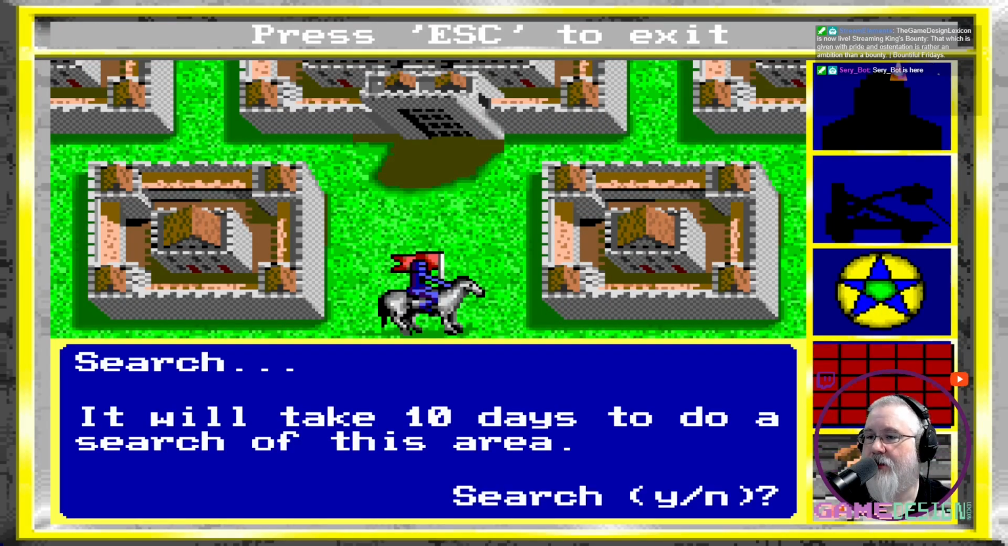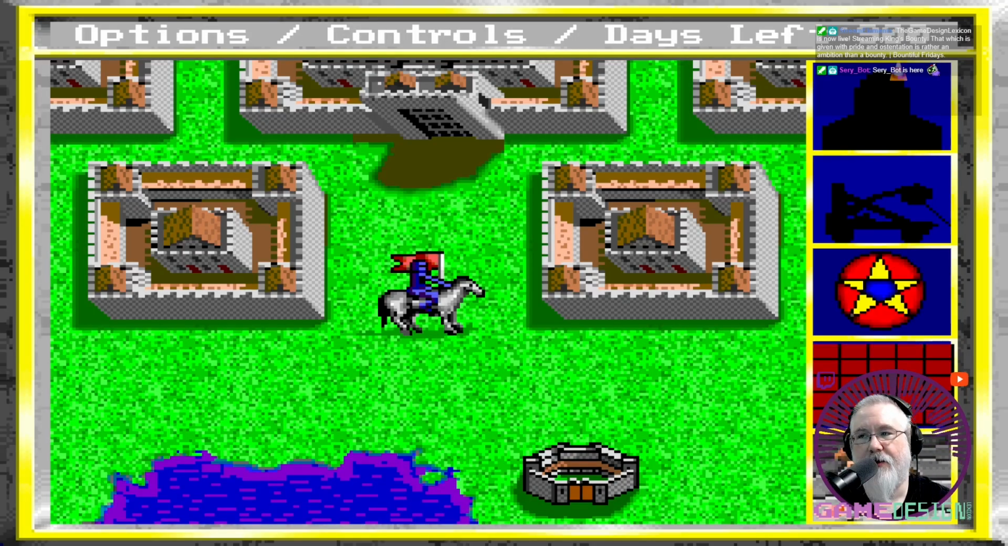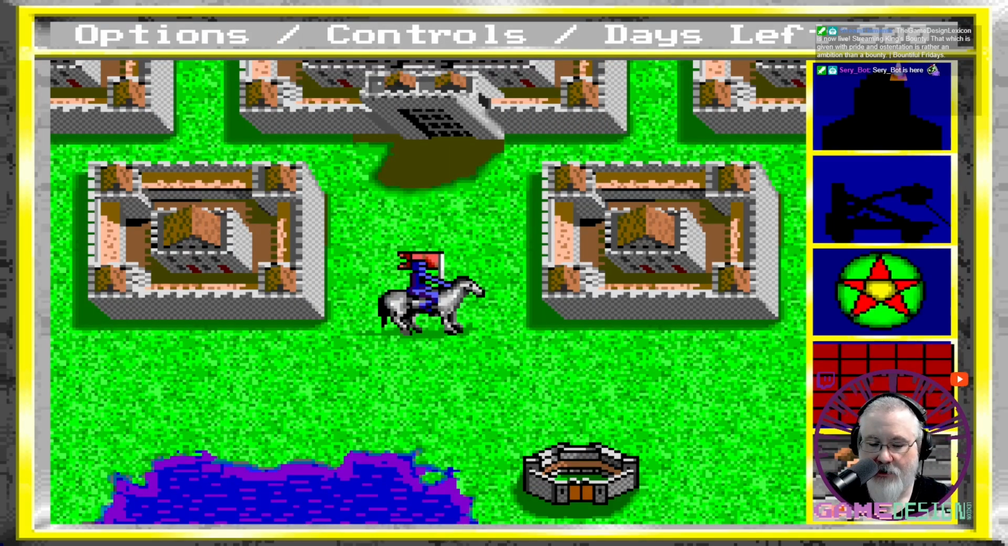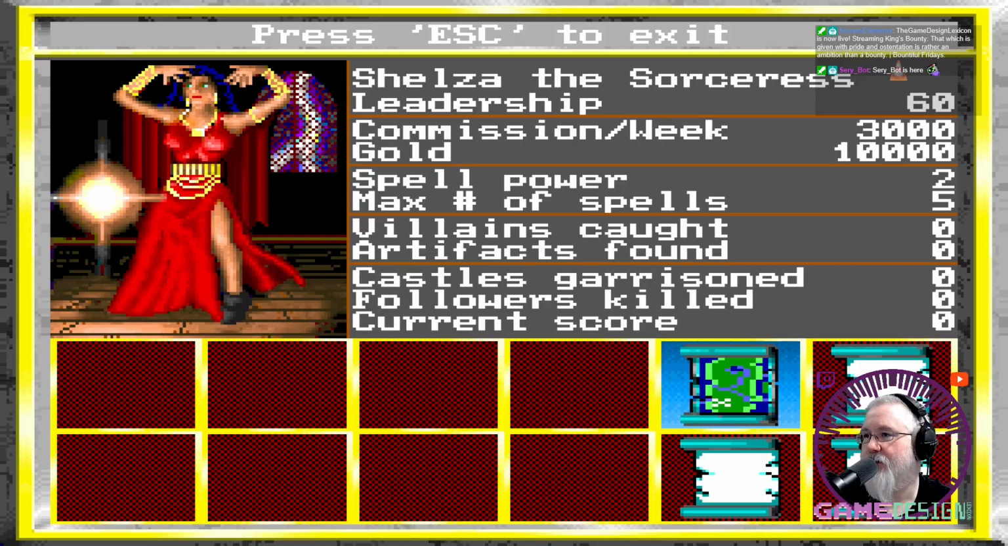Search area. It will take 10 days to do a search of this area. I don't want to search. That's for finding if you know that there might be something like a buried treasure or something there. You can search the area. Use magic. View character. Shells of the Sorceress.